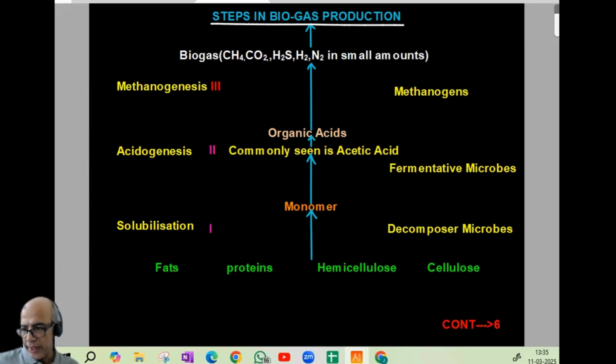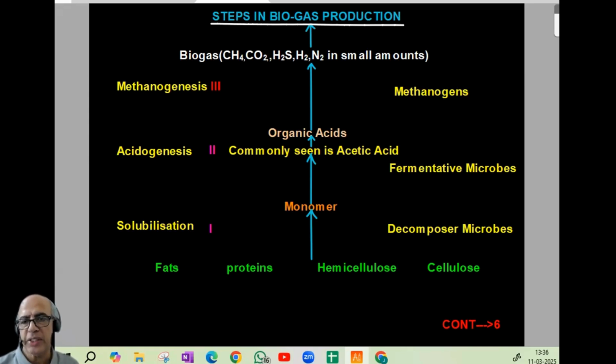So at the bottom we can find, in green color, all the complex chemicals: fat, protein, hemicellulose and cellulose. The first step is solubilization, which means minimizing the complexity. It is done by decomposer microbes and we get monomers. Now the next step: monomers will be converted into organic acids. Since acids are formed, it is called acidogenesis and it is done by fermentative microbes.